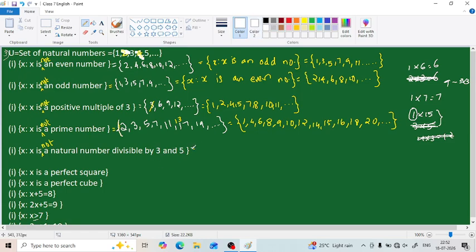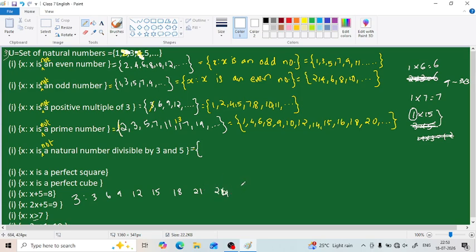First we have to write the roster form of this set, if we want. So, set of all x such that x is a natural number divisible by both 3 and 5. The number which we are going to write should be in the multiplication table of 3 as well as 5. So first let us write the multiplication table of 3. What all elements will come there? 3's multiplication table: 3, 6, 9, 12, 15, 18, 21,